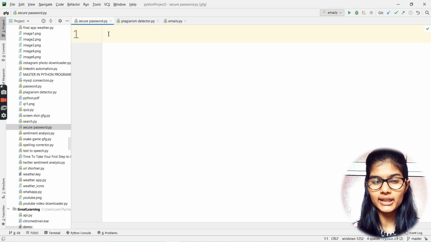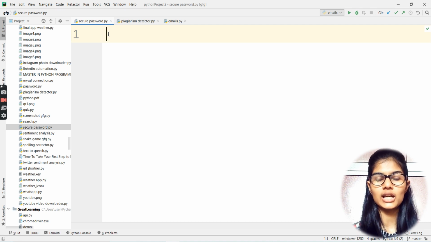So today we are going to make a secure password project. In the Python programming language, we are going to make a project to secure your password. Today I'll be letting you know in a very simple way how you can secure your password. Now, securing your password doesn't mean that I'm going to put some security lock or anything like that. No, nothing like that.